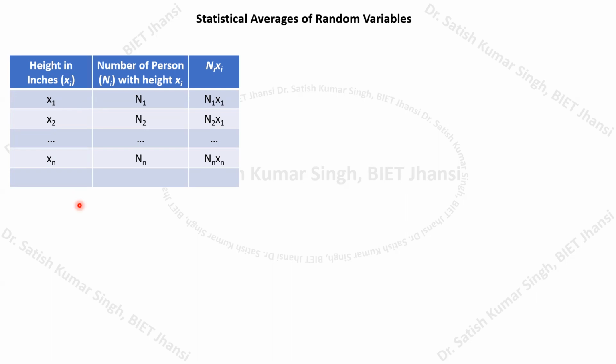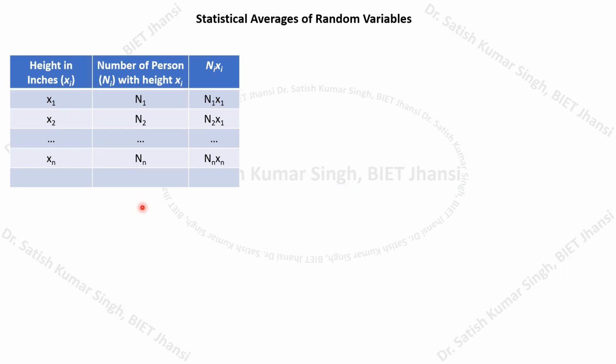There may be n1 number of students who have the same height x1. Similarly, we can have n2 number of students with height x2, and similarly nn number of students having height xn. So this way, we have this particular height distribution.